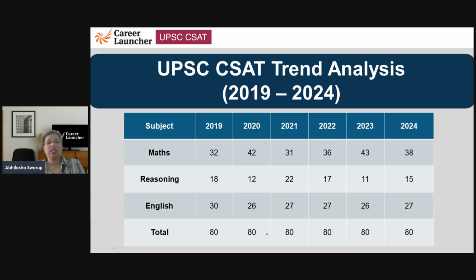एक बार फटाफट से देख लेते हैं कि CSAT का ट्रेंड क्या रहा है. 80 questions ही रहे हैं over the past 6 years. English, the number of questions has dropped from 2019, where it was 30 questions. 2020 it was 26, then it went up to 27, 21, 22, 23, again it went down to 26, and now last year again it was 27. I'm assuming that it will continue to be 27, but whatever, 26 or 27 questions, you should be ready for one question here or there.